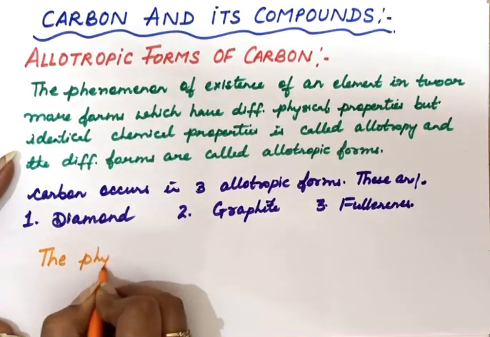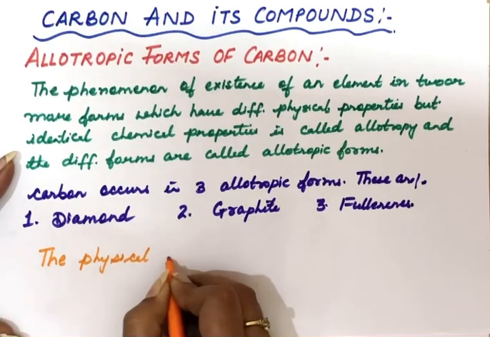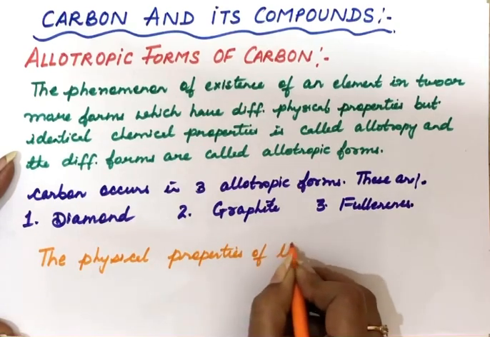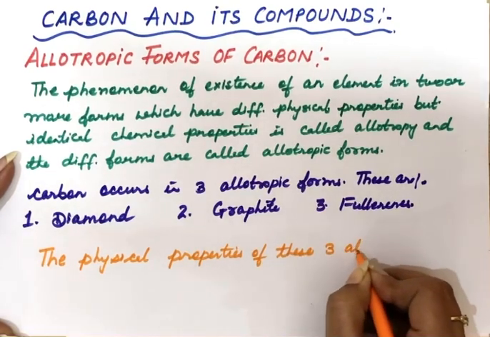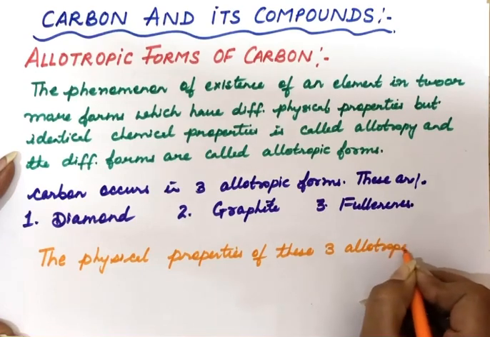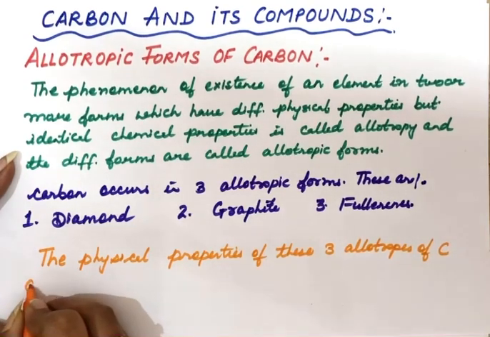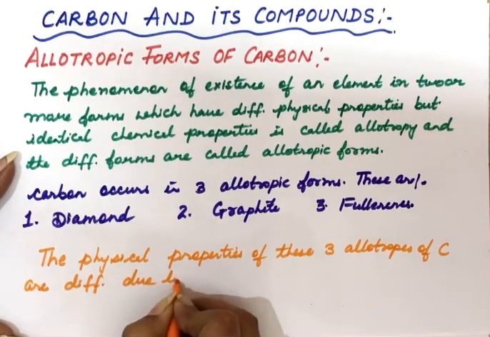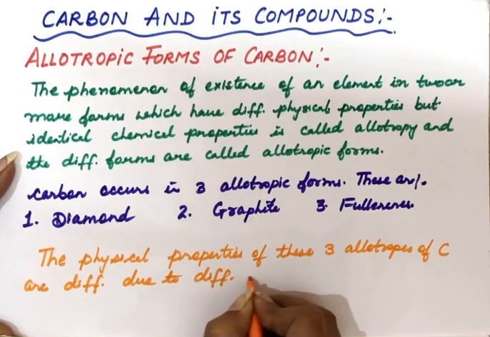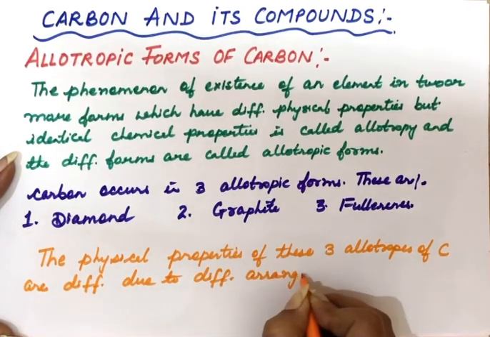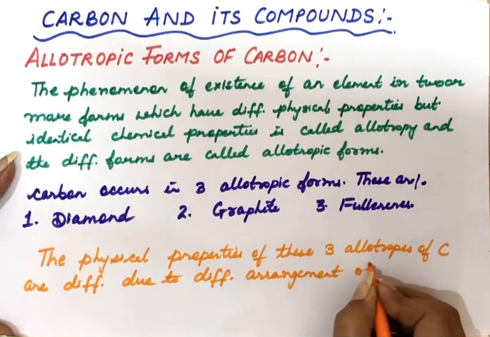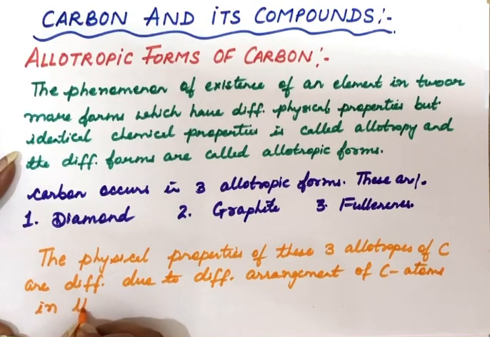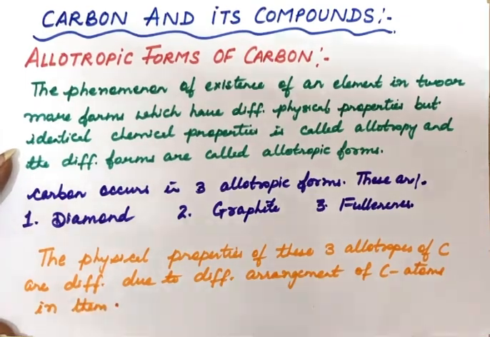The physical properties of these three allotropes of carbon are different due to the different arrangement of carbon atoms in them. Now we have to study these one by one. First, starting with diamond.